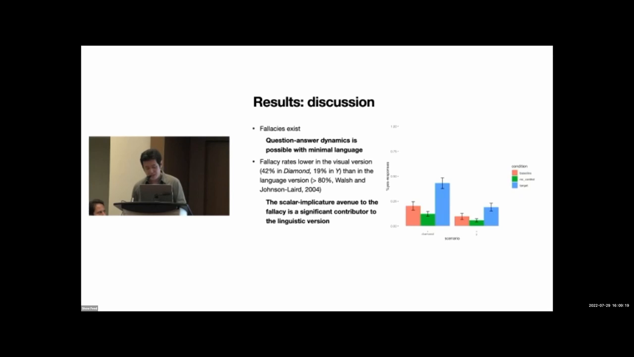The figure on the right-hand side plots the proportion of yes responses, which indicates the rate of fallacies. And the participants overall made more mistakes in the diamond scenario than in the Y scenario, but the trend is clear. This suggests that question answer dynamics is possible with minimal language, and the fallacy rates are lower than in the language version, like 42% in the diamond and 19% in the Y, which suggests that the scalar implicature avenue to the fallacy is a significant contributor to the linguistic version.